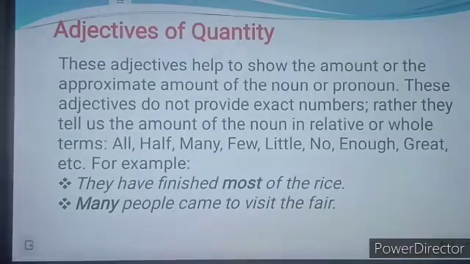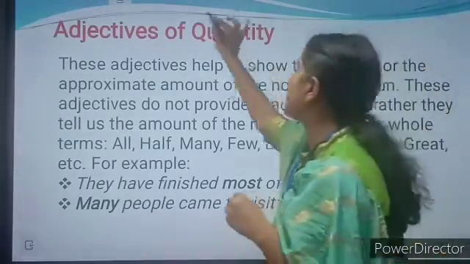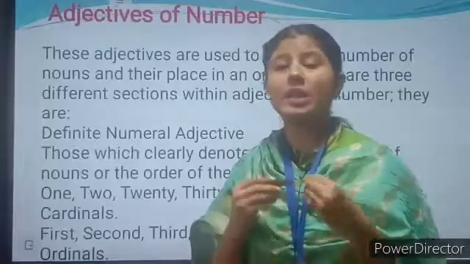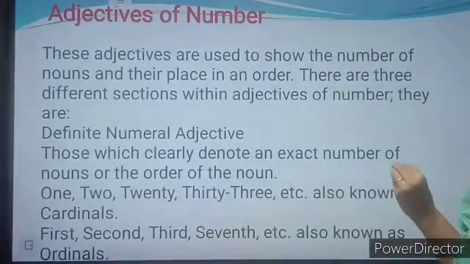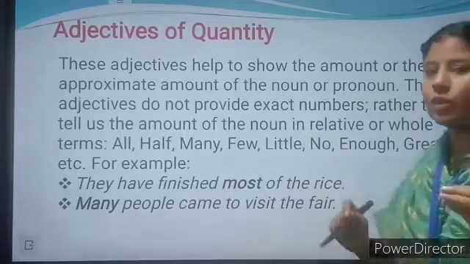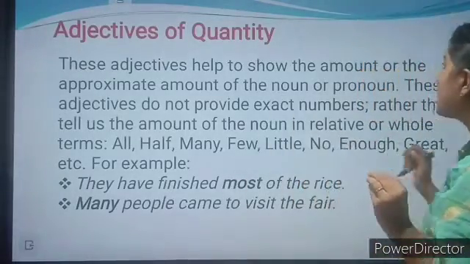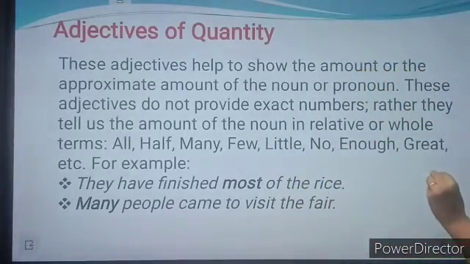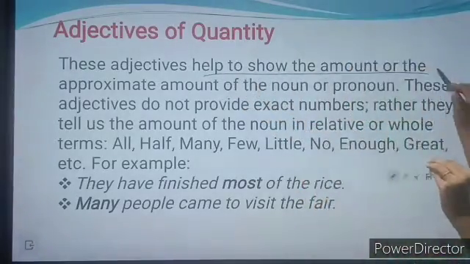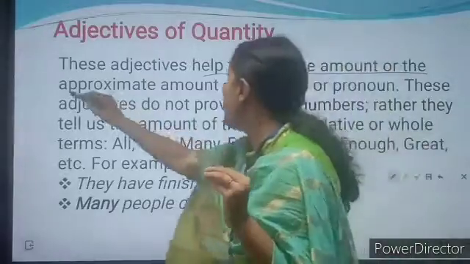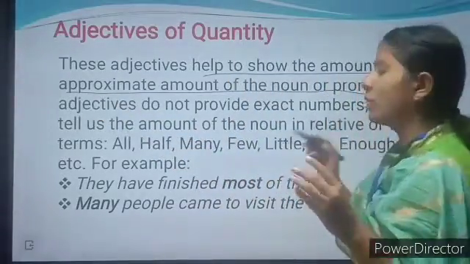Now we are moving to the adjective of quantity. What do you mean by adjective of quantity? Okay, so adjective of quality tells us the nature of a noun or a pronoun, whereas the adjective of quantity helps us to show the amount or the approximate amount of the noun or a pronoun.